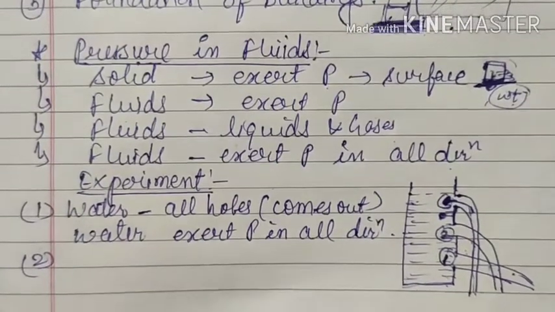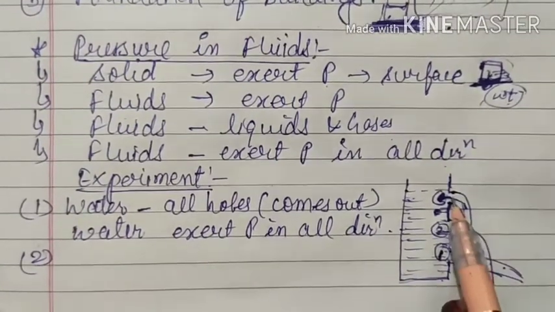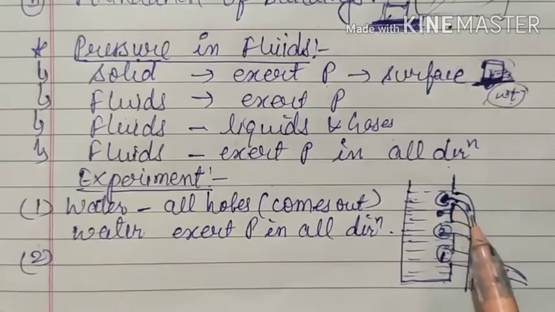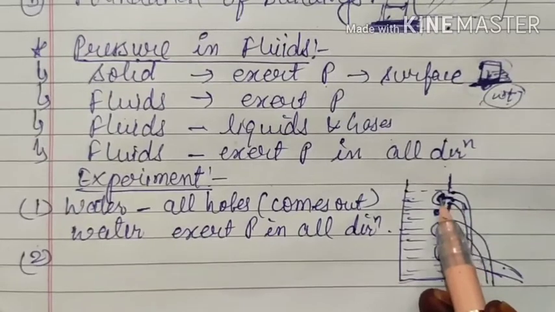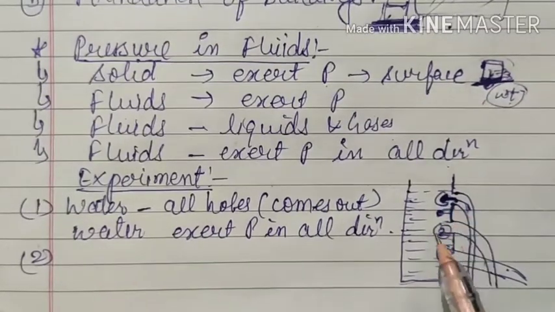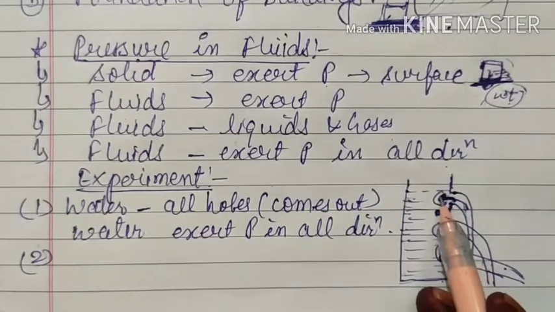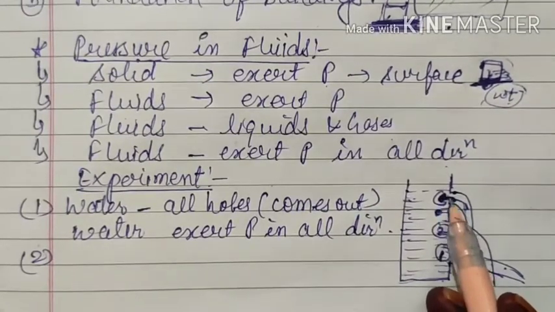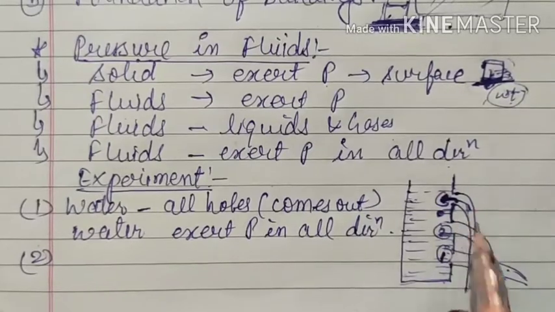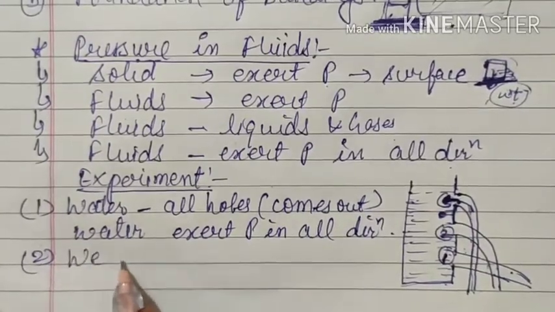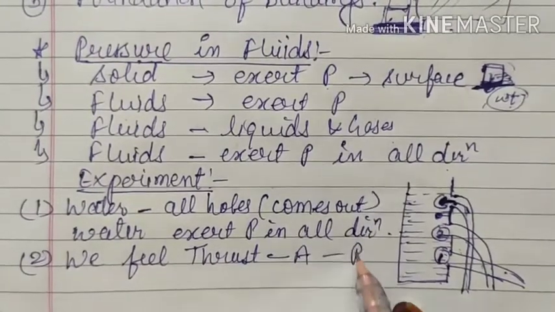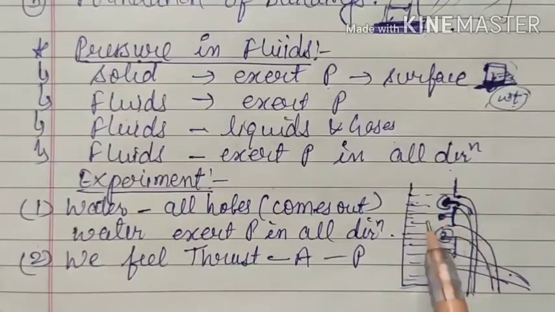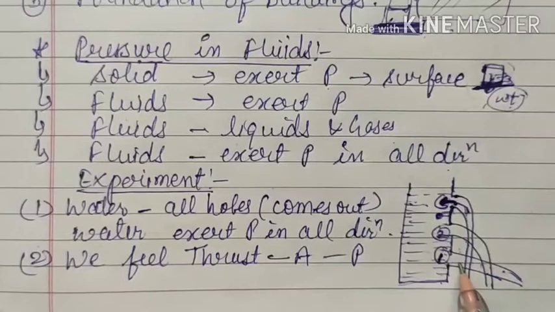About the second observation, if we put a finger here or try to stop it with the help of our palm, then we will experience a force, and that force again proves that these liquids are exerting a perpendicular thrust. Since our palm or finger has some area, with force and area there will be pressure. So the second verification is that we feel thrust, and then automatically there will be area and therefore pressure. Again it verifies that these water molecules exert pressure on the walls of the container.